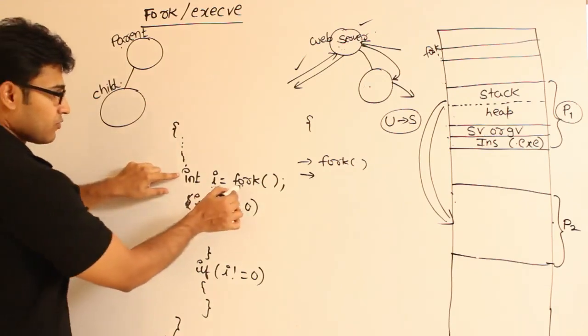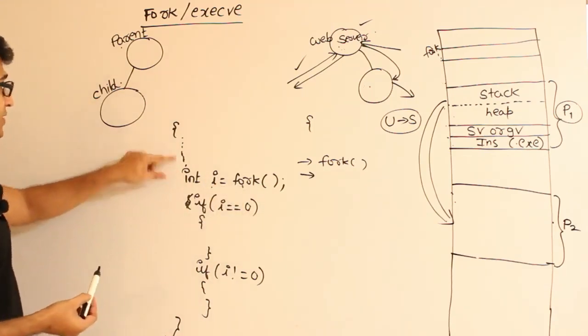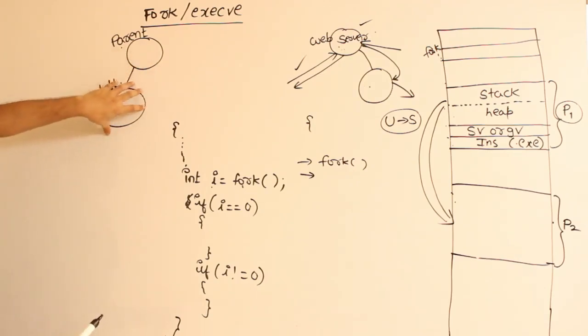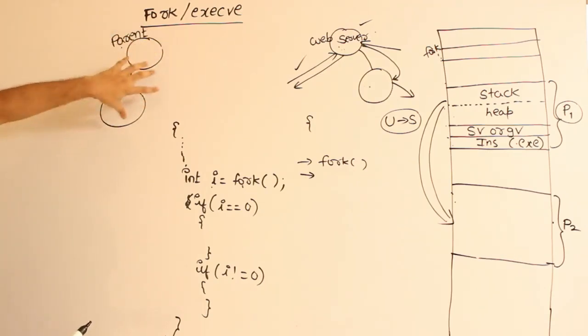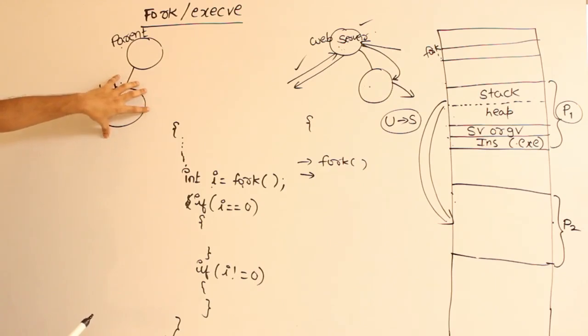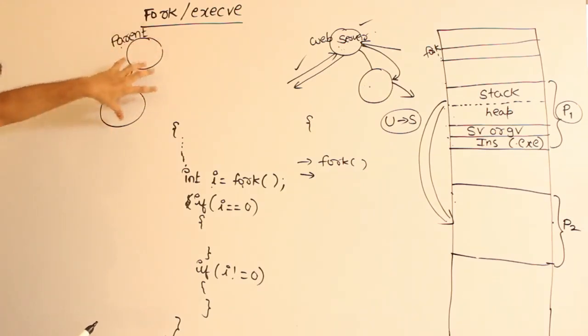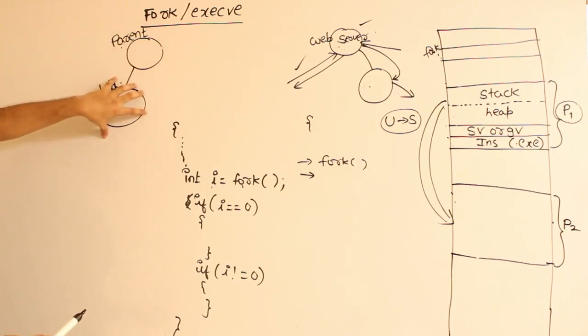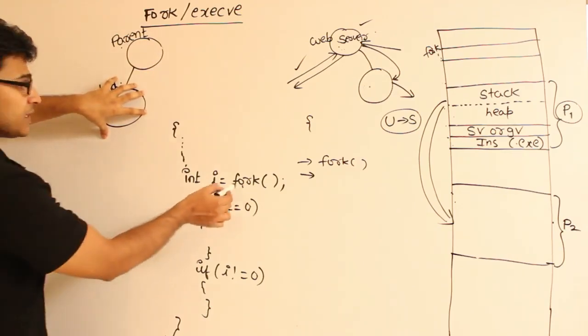Now I told you that fork is going to create two processes, one is parent and other is child. Actually it will create only one more process. Already one process is existing, one more process will be created. Now since both of them are identical twins, they should know who is parent and who is child. That is why the fork returns a value.